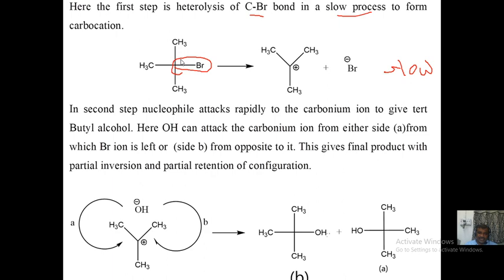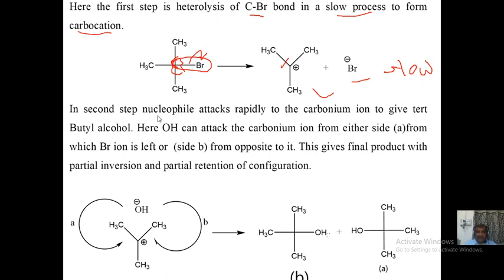So it undergoes heterolysis. It breaks unevenly. Br takes away both the electrons from the bond and becomes Br minus. The central carbon, which has lost its electron, becomes positively charged. So a carbocation, or carbonium ion, is formed. This is the intermediate. We already discussed reactive intermediates: tertiary is the most stable, then secondary, then primary, then methyl carbocation, right? So a stable carbocation is formed here from the starting material.